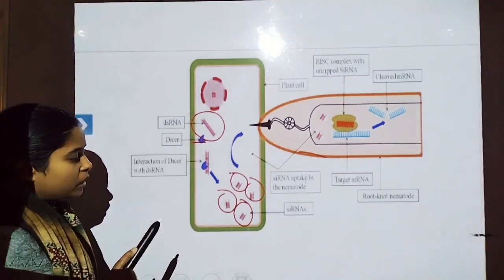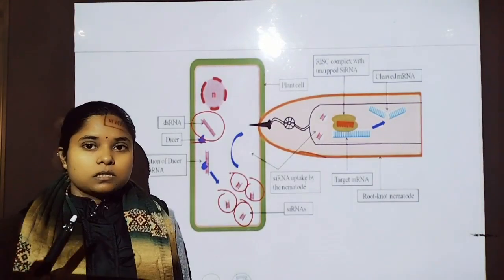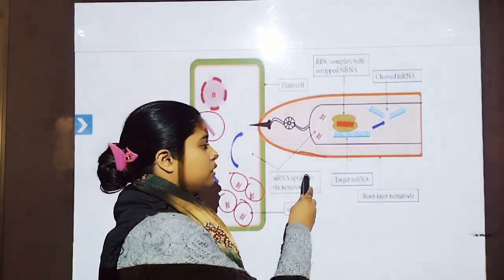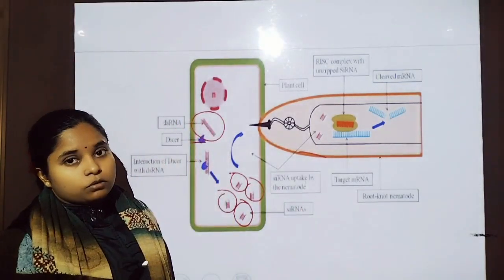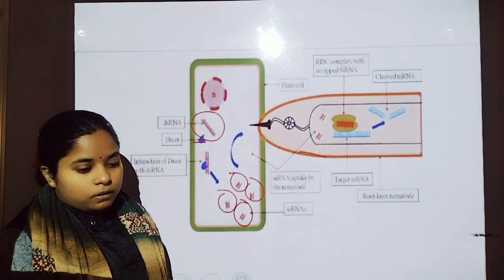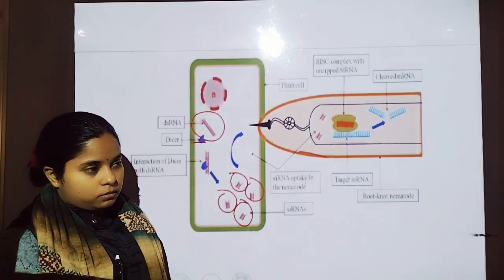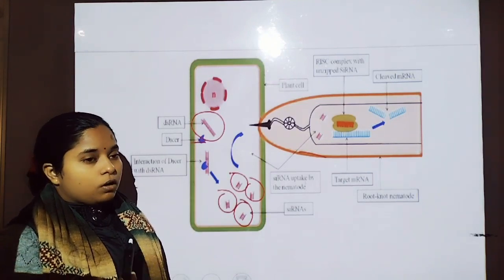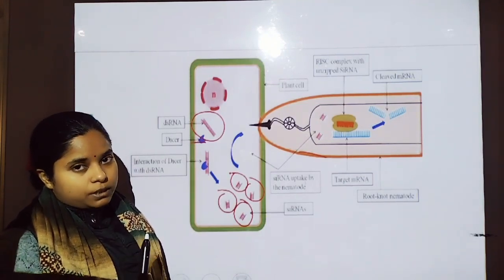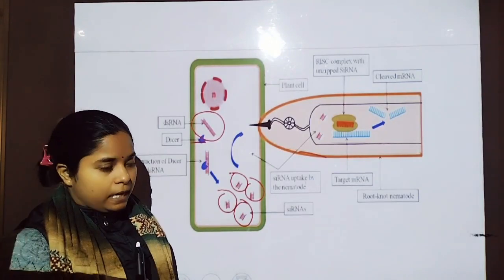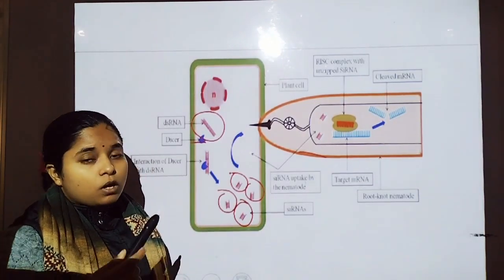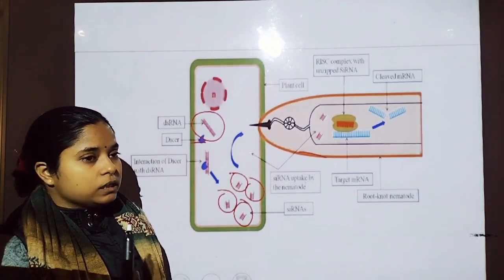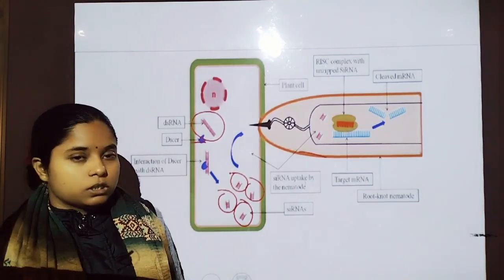These small siRNAs are already present inside the cell of the plant. Meloidogyne incognita mainly infects the root, so whatever nutrients are present in the root, the flowing sap or fluid, all of this is sucked by Meloidogyne incognita.